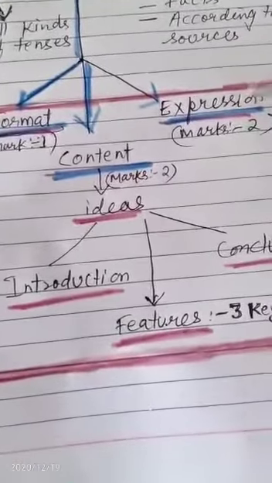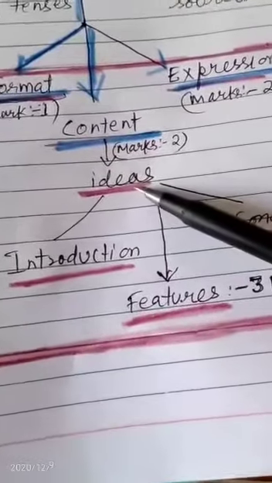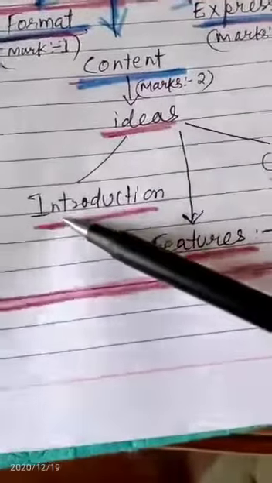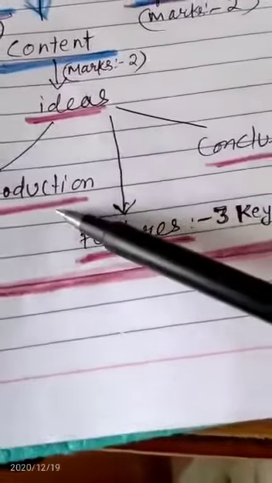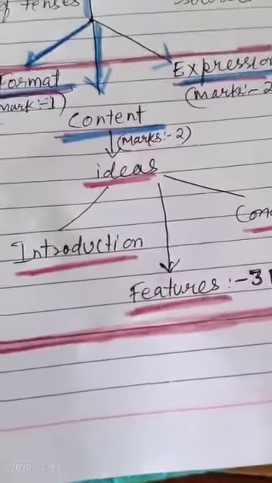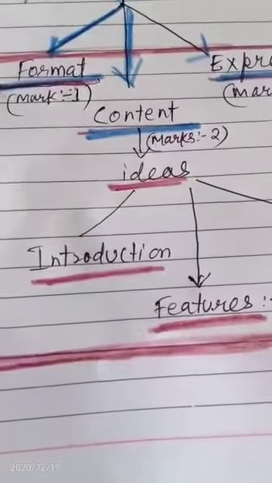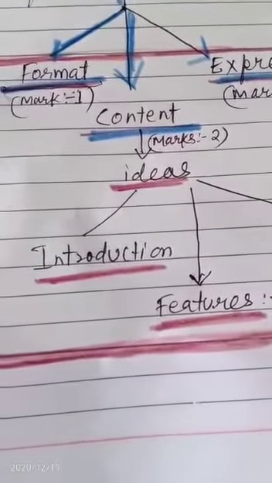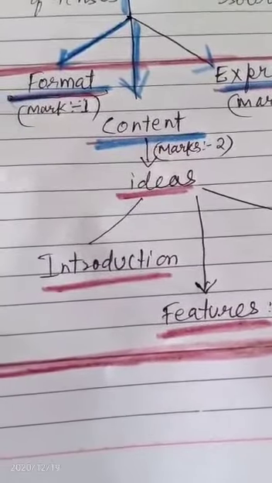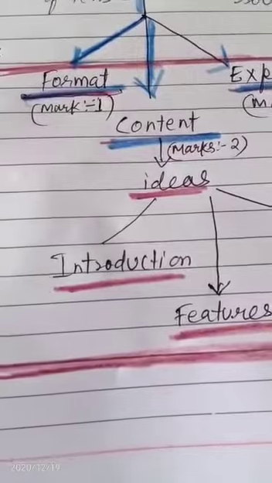In the other aspects, the content part is very important, which includes the relevant ideas. And relevant ideas means 3 main points, or we can say 3 different paragraphs in which we have to write these ideas. First part is introduction, means whenever we start writing the article, we should write a small paragraph to introduce the main theme, main points which we are going to discuss in the next paragraph.